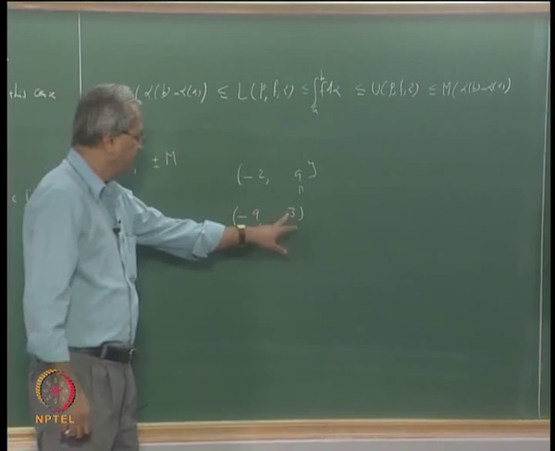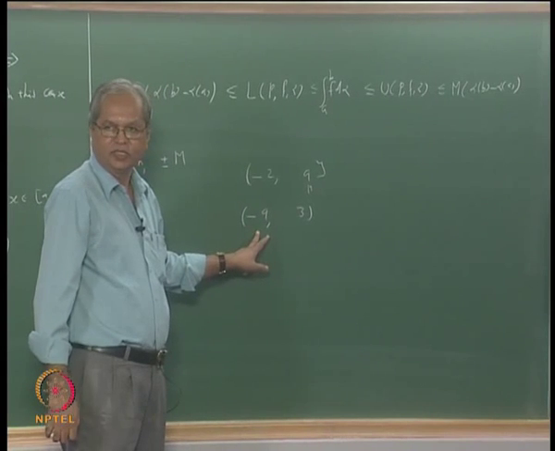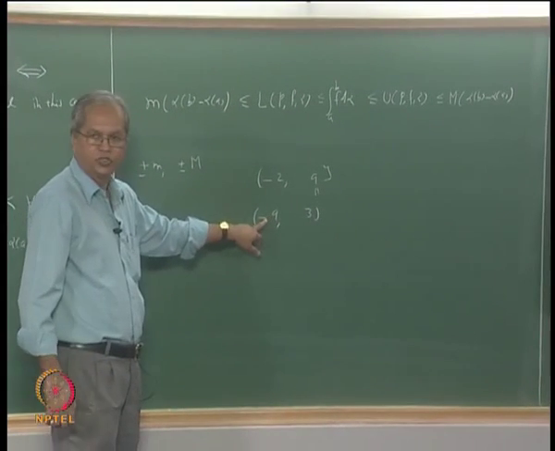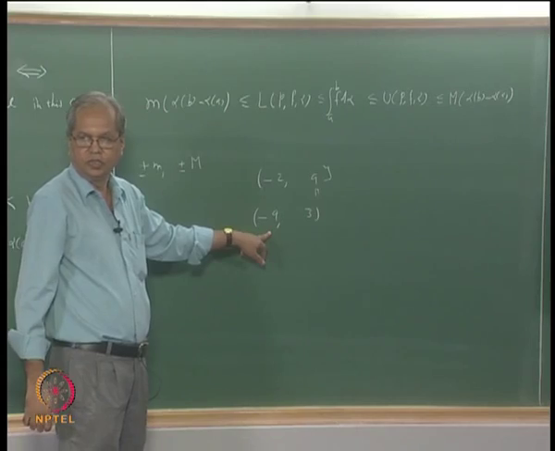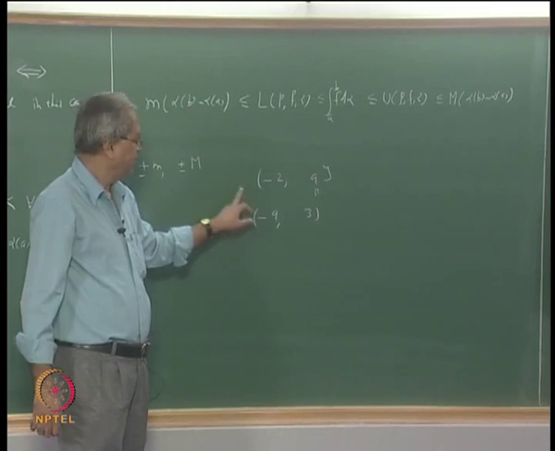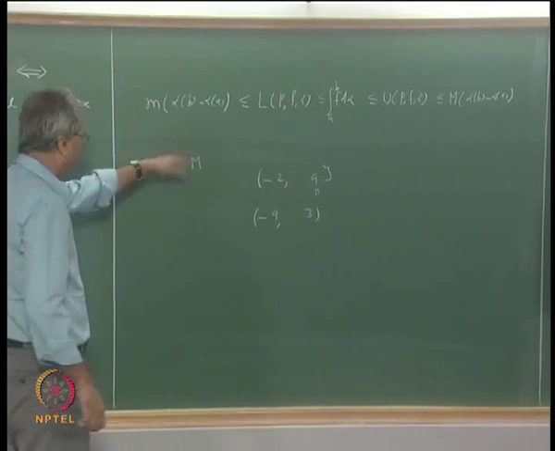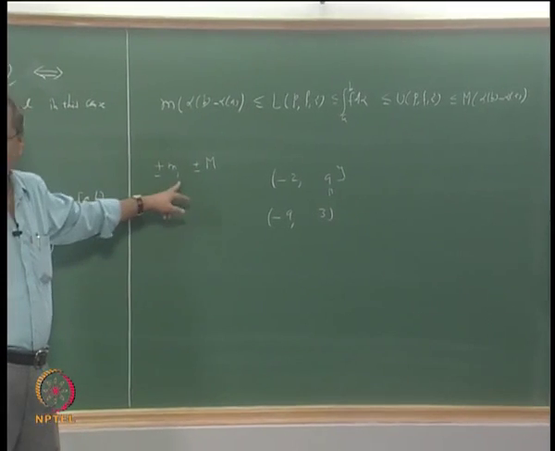In that case big M is 3, small m is minus 9, but then you can take k as 9 because mod f x will be less than or equal to 9. So k will be 9. So this k will be one of these four values, plus or minus m or plus or minus big M.